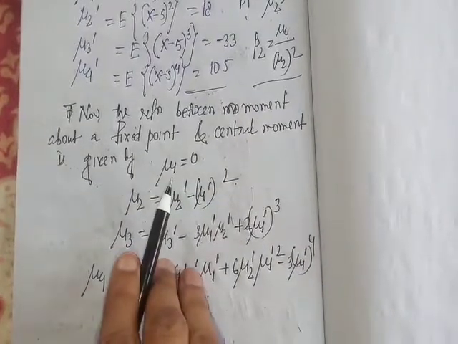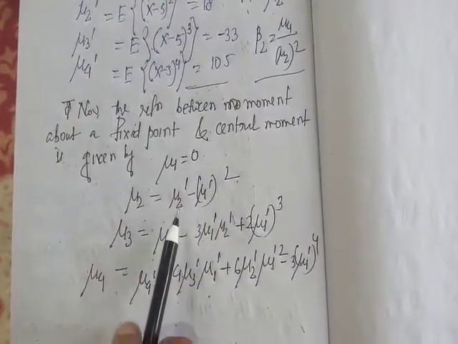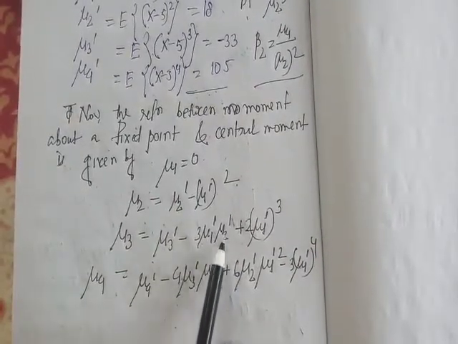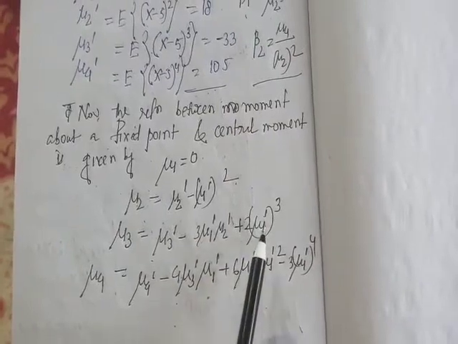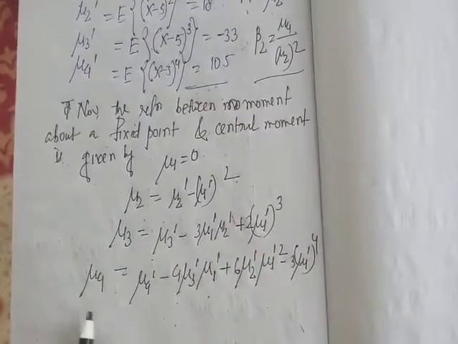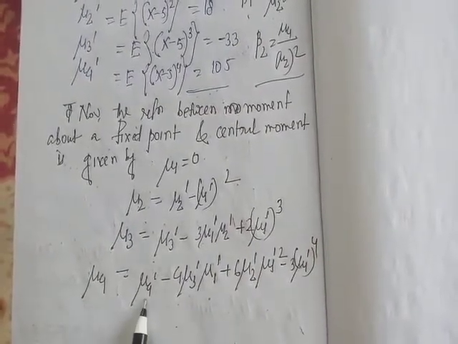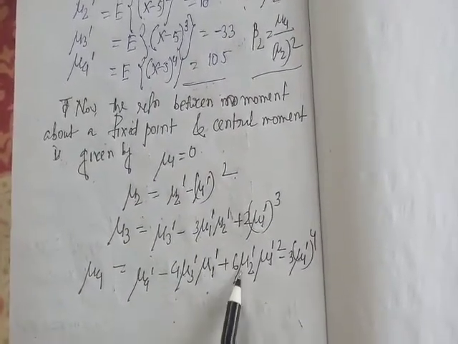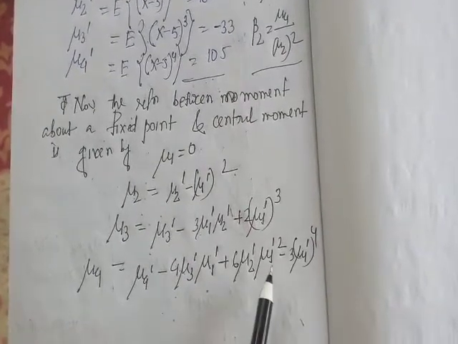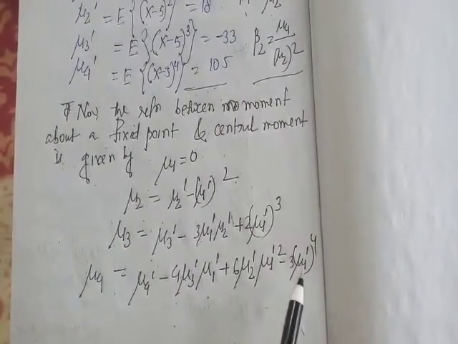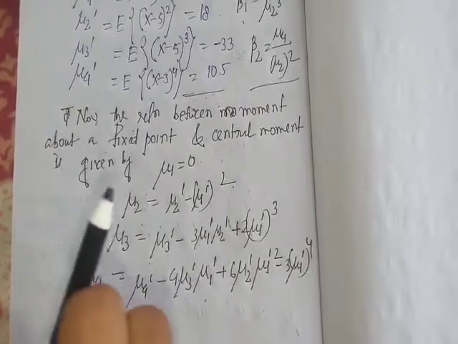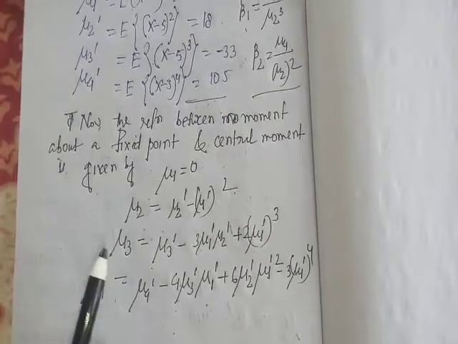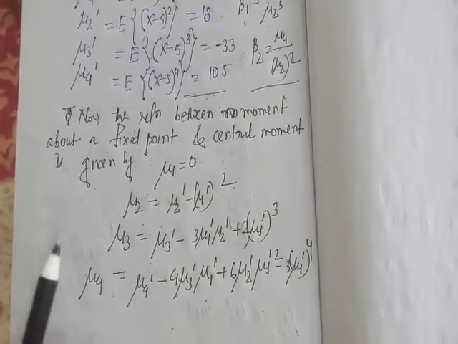Mu1 equal to 0, mu2 equal to mu2 dash minus mu1 dash square, mu3 equal to mu3 dash minus 3 mu1 dash into mu2 dash plus 2 mu1 dash whole cube, mu4 equal to mu4 dash minus 4 into mu3 dash into mu1 dash plus 6 into mu2 dash mu1 dash square minus 3 into mu1 dash whole to the power 4, where mu2 is the central moment of order 2, mu3 is the central moment of order 3, mu4 is the central moment of order 4.